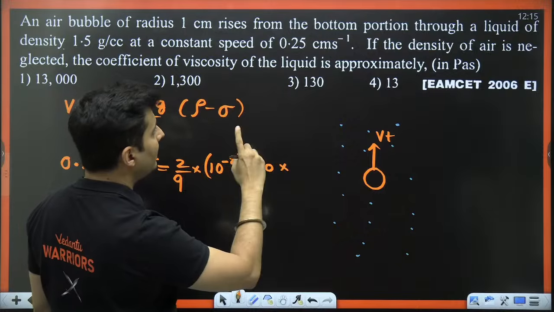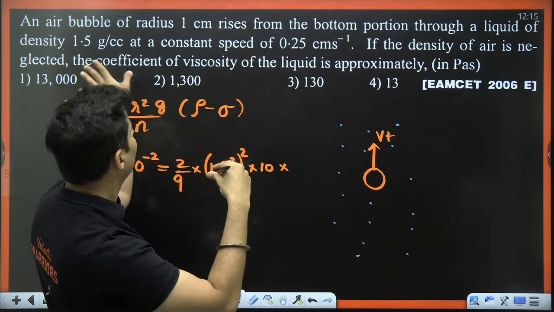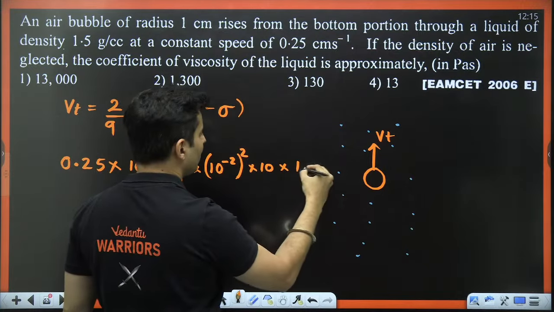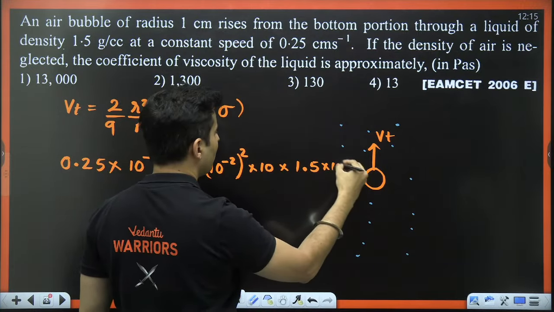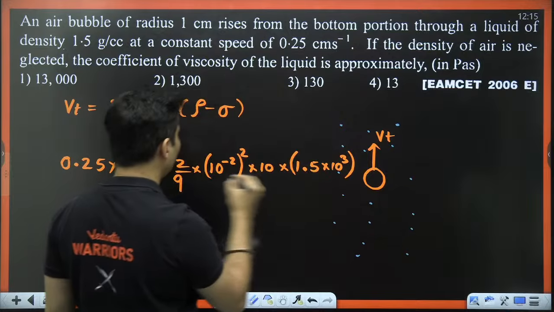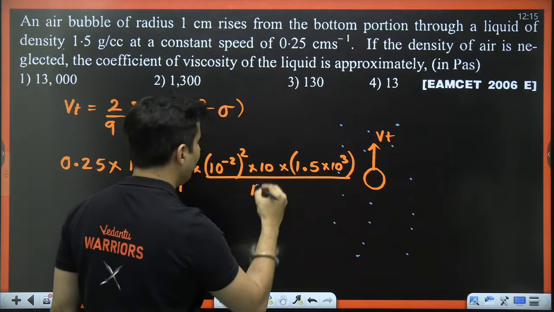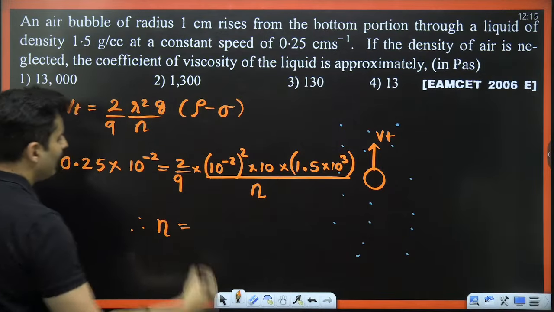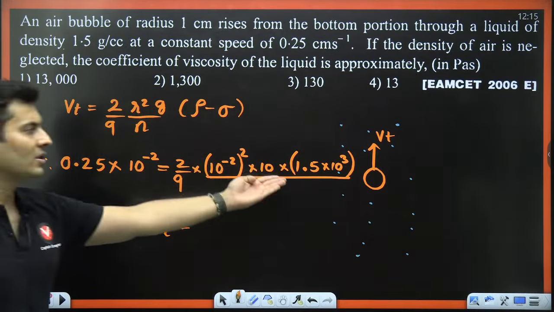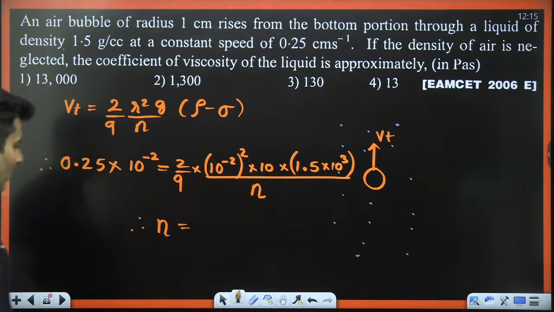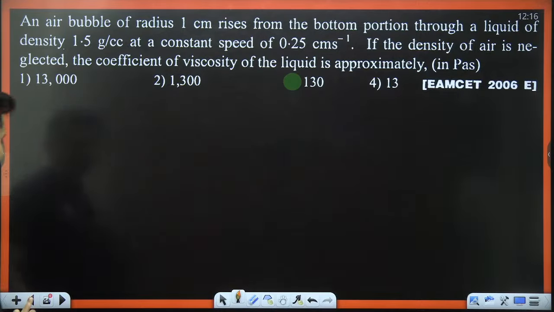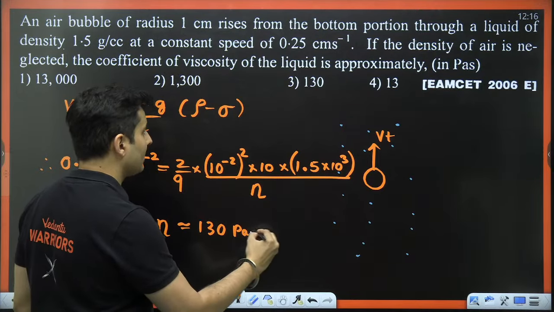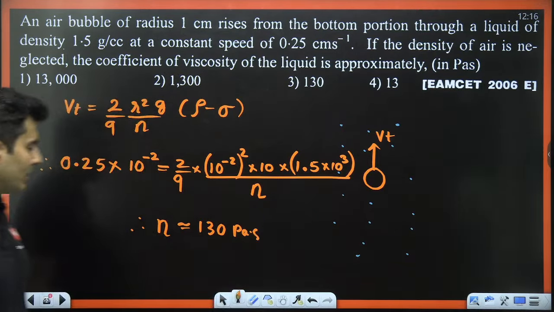Difference of the density, air's density is neglected, the liquid's density is 1.5 grams per cc, which will make it 10 to the power 3 kg per meter cube. The whole thing divided by eta. That's it. Solve this, everything is known, you will get the value of eta. The answer comes out as 130 approximately. 130 Pascal seconds. Exactly. That should be the answer.